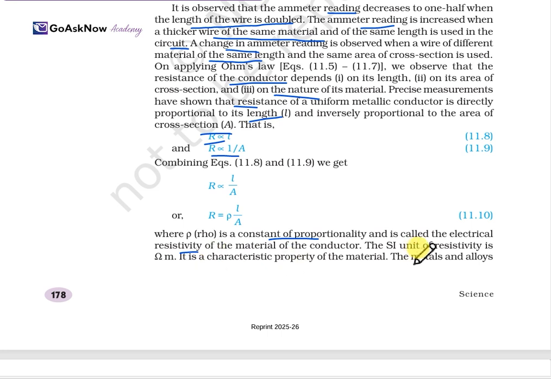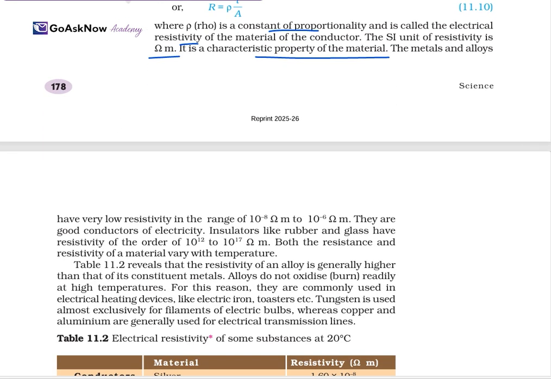The SI unit of resistivity is ohm meter, and it is a characteristic property of a material. Metals and alloys have very low resistivity, in the range of 10 raised to the power minus 8 ohm meter to 10 raised to the power minus 6 ohm meter, and they are good conductors of electricity. Insulators like rubber and glass have a resistivity of the order of 10 raised to the power 12 to 10 raised to the power 17 ohm meter. Both the resistance and the resistivity of a material vary with temperature. So this is about resistance.